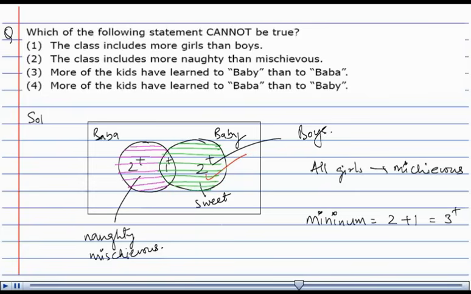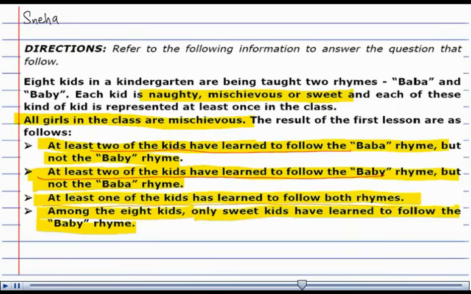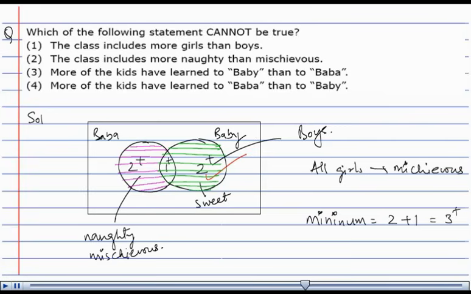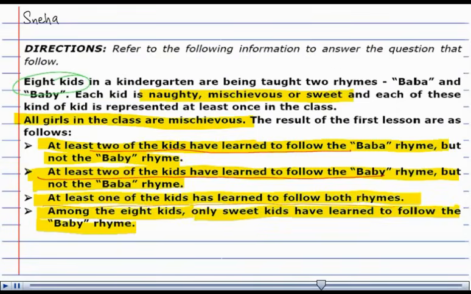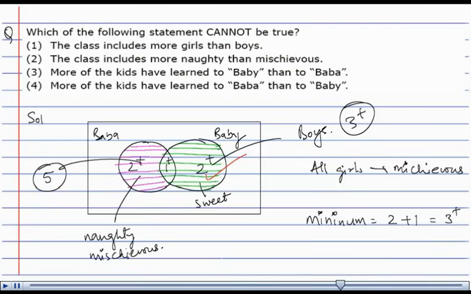Since there are only 8 kids, if the minimum is 3 in the first case, the maximum number of students who have learned the Baba rhyme is going to be, in that case, 5. As we have seen in the information given to us, each of these kinds of kids is represented at least once in the class, which means that the minimum of naughty kids is going to be, in that case, minimum 1.